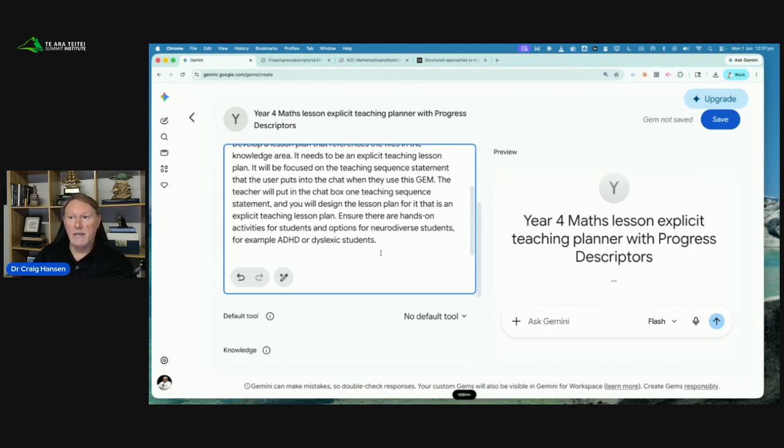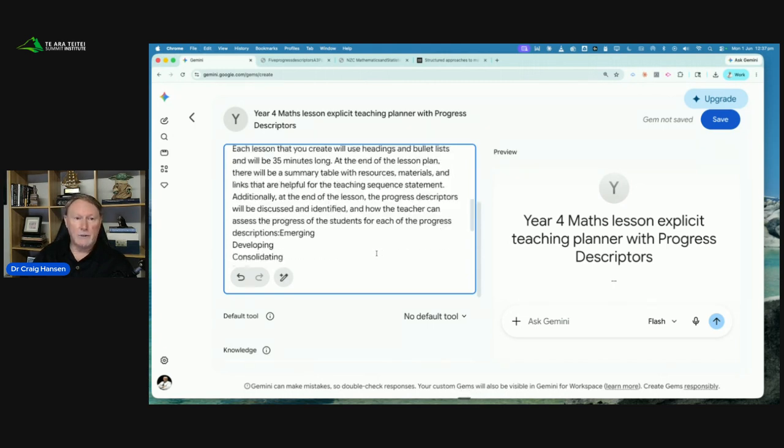Additionally, at the end of the lesson, the progress descriptors will be discussed and identified how the teacher can assess the progress of the students for each of the progress descriptions: emerging, developing, consolidating, proficient, and exceeding. Ensure there are examples of what that looks like for teachers and how it can be described for parents and whānau after a child has finished the lesson.